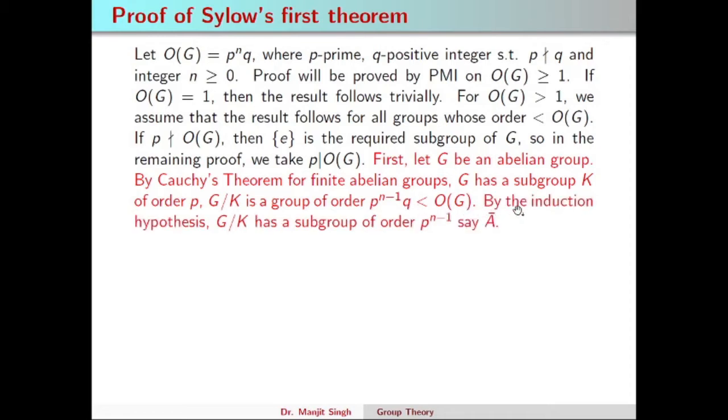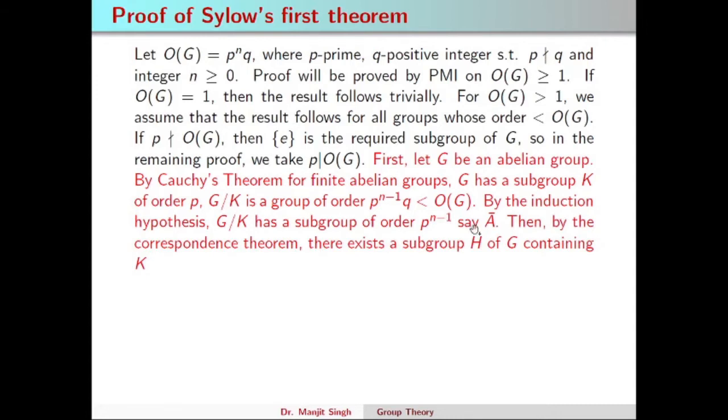By the induction hypothesis, the quotient group G/K has a subgroup of order p^(n-1), because p^(n-1) divides the order of G/K. So it has a subgroup of order p^(n-1). We can call this A bar. By the correspondence theorem, there exists a subgroup H of G containing K such that A bar equals H/K.